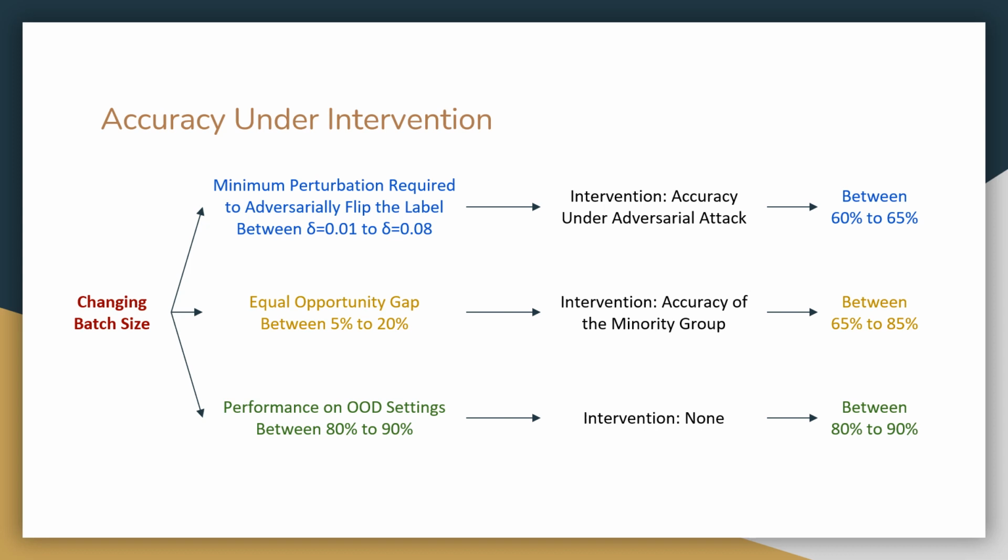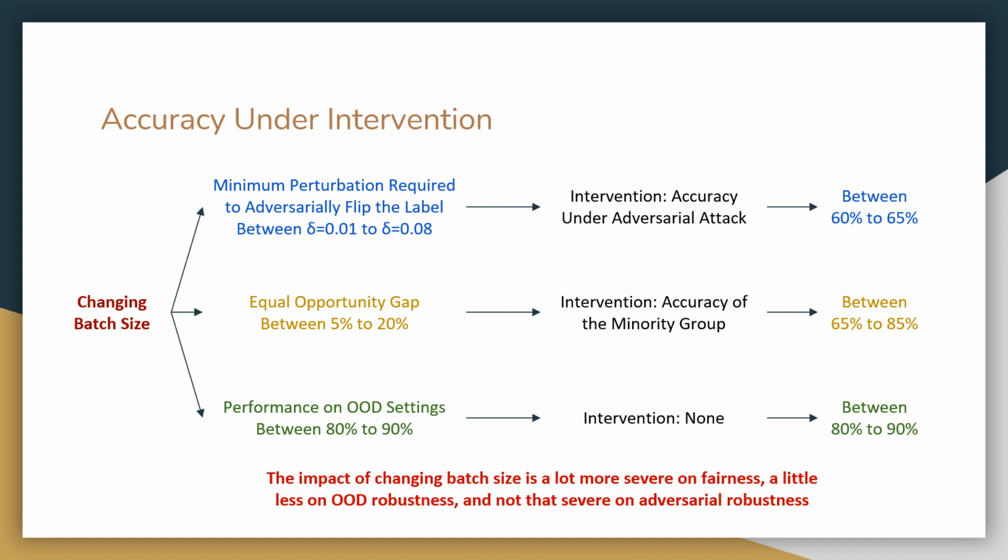Instead, we propose translating these metrics into accuracies under intervention, while making sure they represent the original metric. For example, instead of measuring the minimum perturbation distance required to flip the label of an image, we can instead measure the accuracy of the model under attack from an adversary with some distance budget. While these accuracies are clearly not a replacement and do lose some information, they allow us to make certain blanket statements about the overall dynamics.